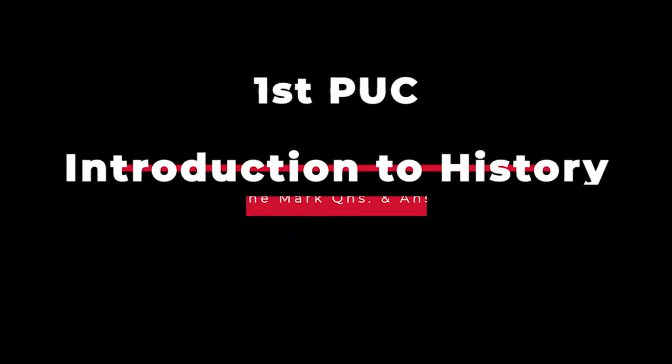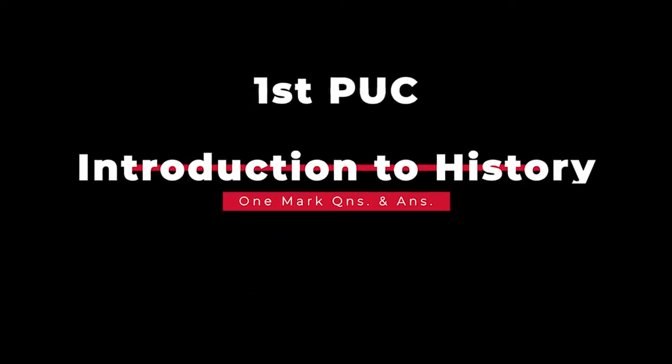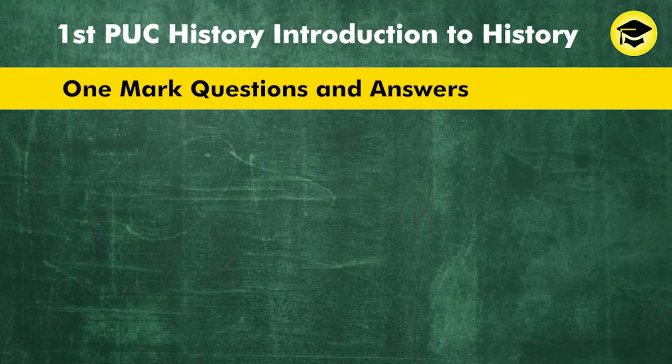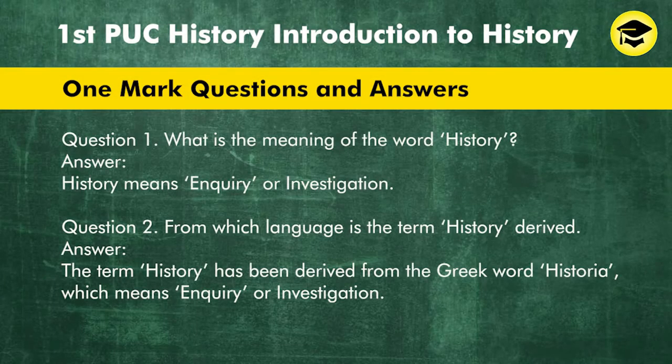First PUC History, Chapter 1, Introduction to History, 1-mark questions and answers. Question 1. What is the meaning of the word history? Answer. History means enquiry or investigation. Question 2. From which language is the term history derived? Answer. The term history has been derived from the Greek word historia, which means enquiry or investigation.